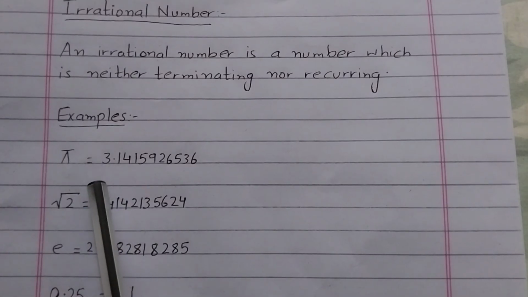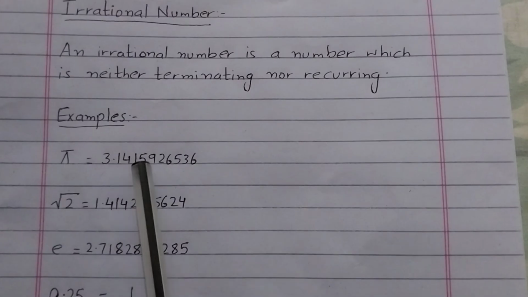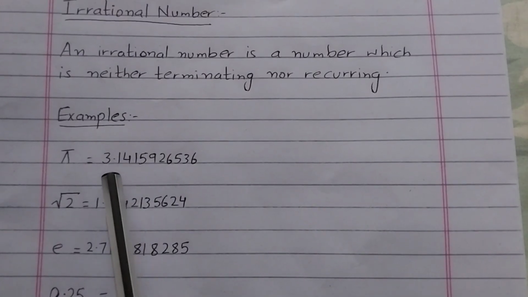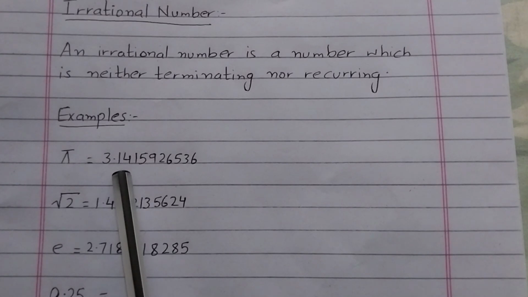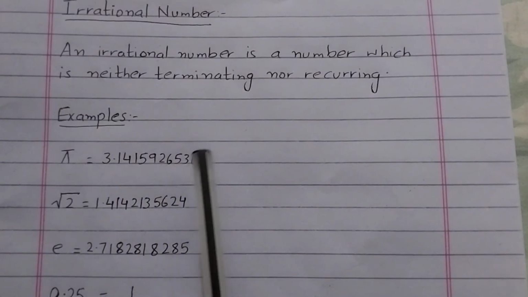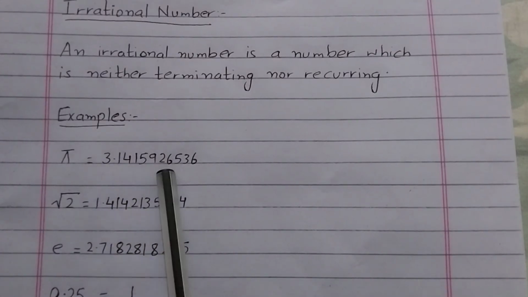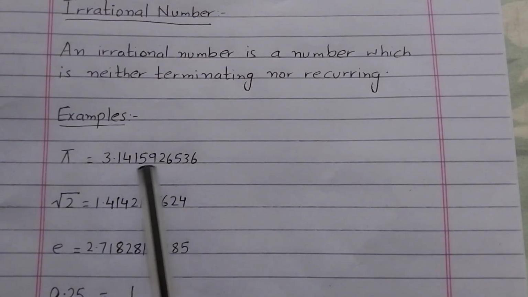When we look at the digits coming after the decimal, they don't terminate, they keep going on forever, and they don't repeat. They are different, they don't have a pattern to them.